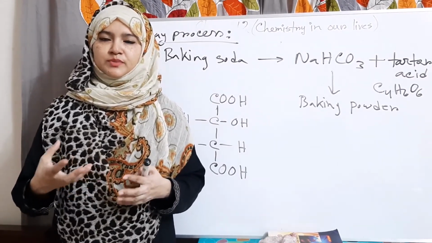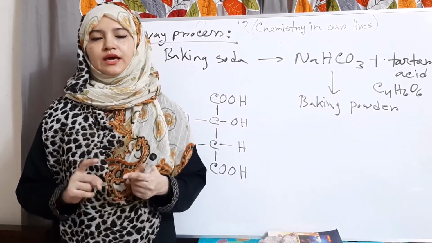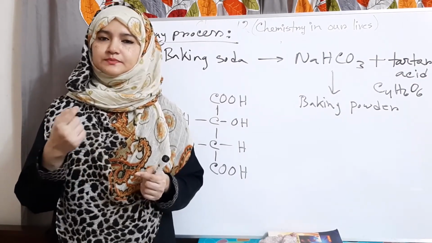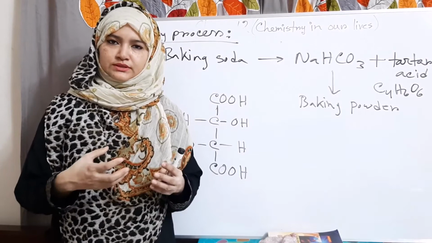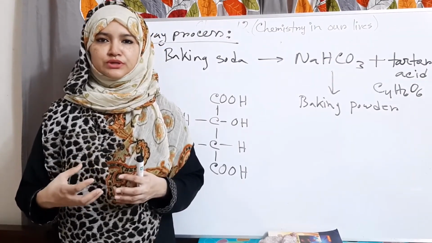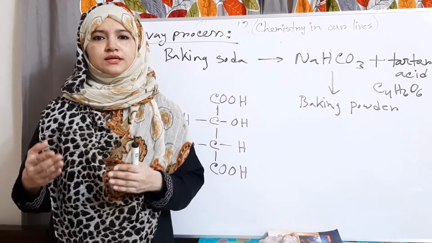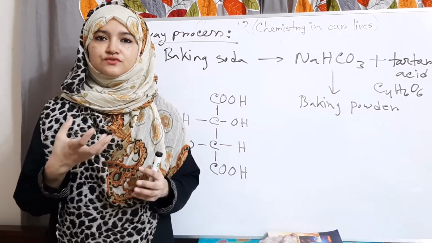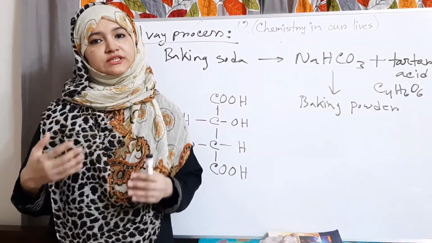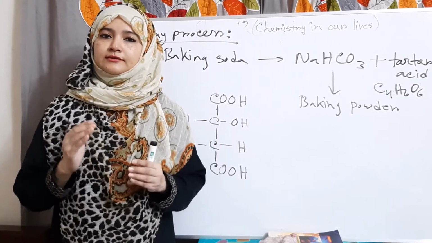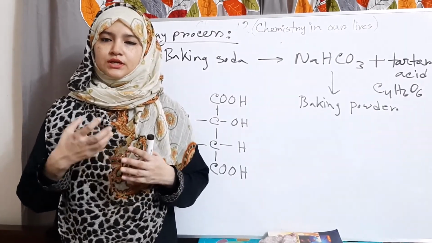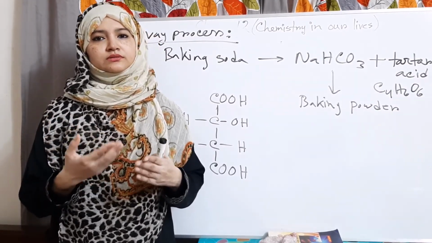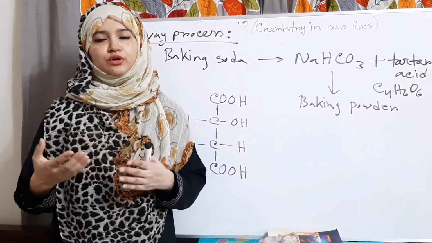It's alkaline and basic in nature, and so when we use baking soda in any recipe, an acidic ingredient is needed in the recipe to react with it and produce carbon dioxide to rise the cakes or any bakery items. And if we take a little excess of sodium bicarbonate and not enough acid ingredients in the recipe, then this unreacted sodium bicarbonate can make the cake soapy or bitter in taste.